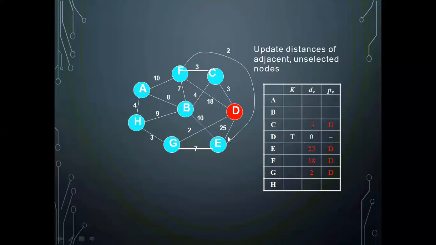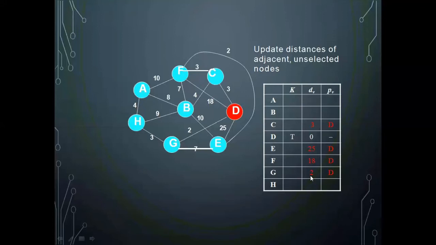Next, D is connecting to E with a distance 25. Next, D is connecting to F with a distance 80. D is connecting to G with a distance 2. In this case, these are the only 4 connections D has to the remaining vertices in the graph. Out of these 4, which is the smallest I should calculate? Which is the smallest one? This one is the smallest one. That means D has a connection to G with weight 2.